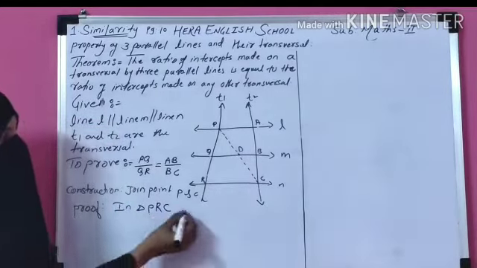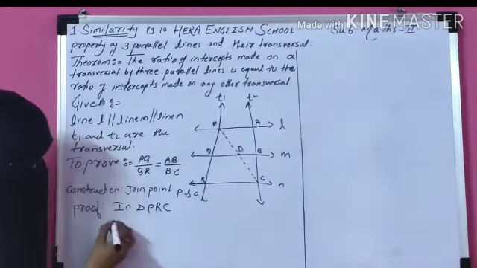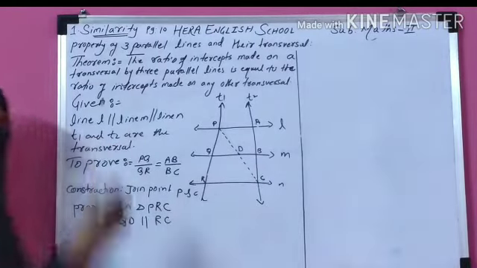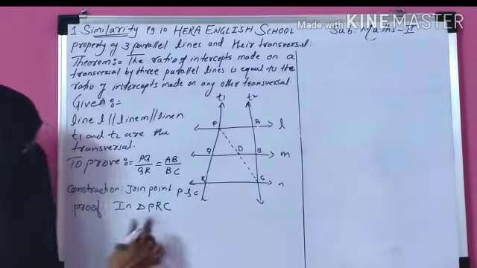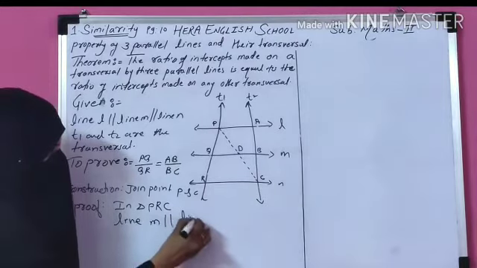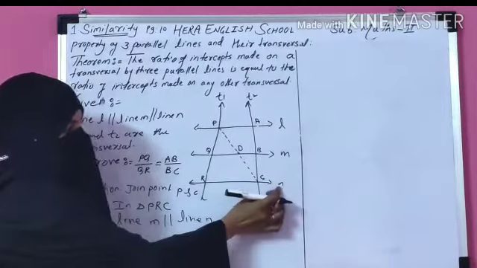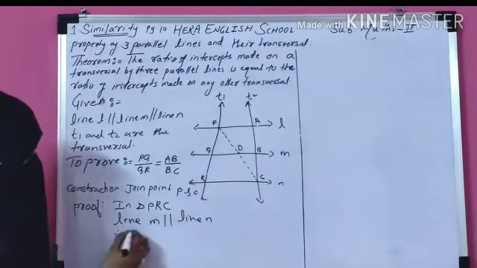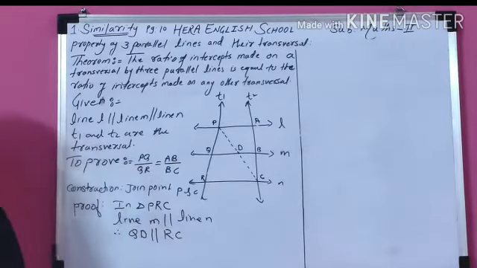So in triangle PRC, you can write QD is parallel to RC, because line M is parallel to line N. These two are the parallel lines. So therefore, QD is parallel to RC.